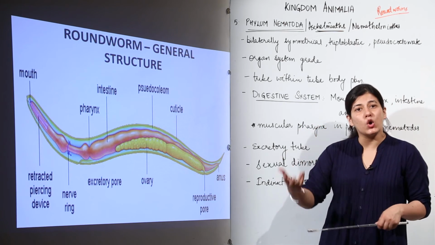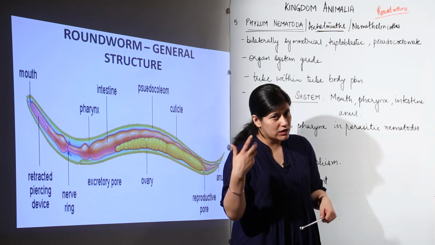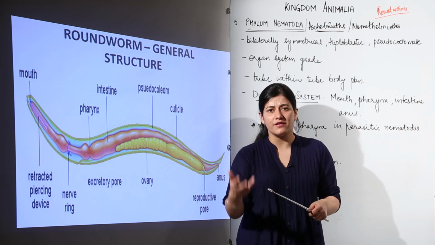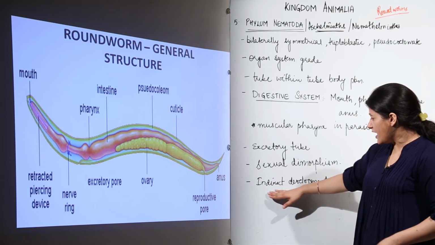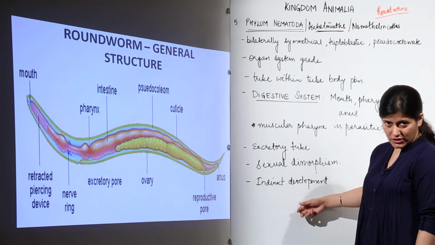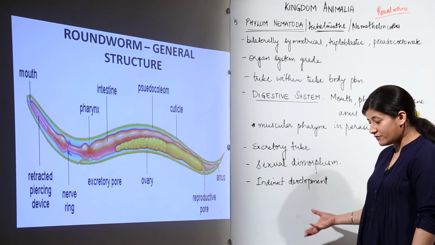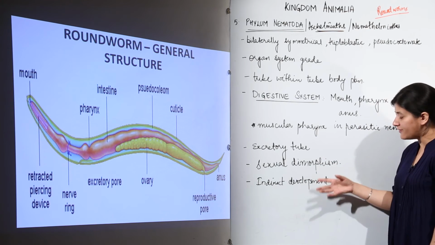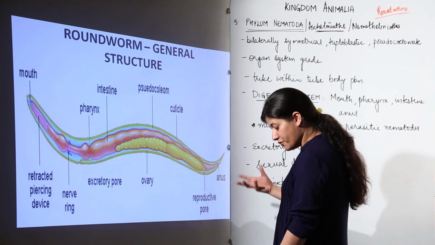They have multiple hosts. Those who are parasitic have developed the life cycle in such a way that they have multiple hosts and they can survive in a better way. There is a secondary host, there is a primary host, and there is indirect development. Indirect development means there are going to be certain larval stages through which the organism would go and develop into an adult. So, we are going to talk about a few examples.